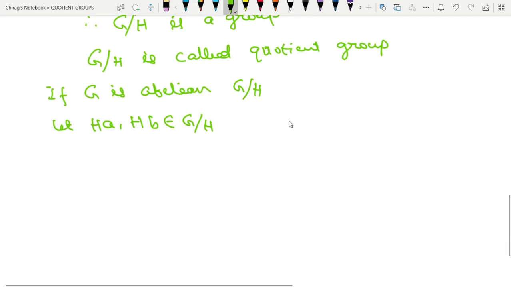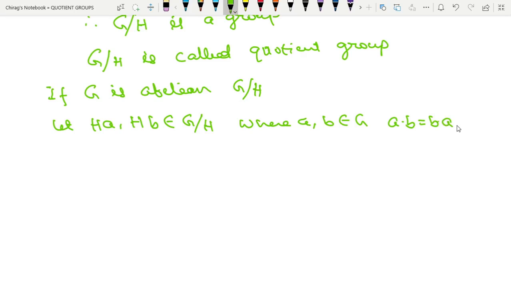Remember, G is abelian. That means, where A comma B belongs to G, since G is abelian, A into B is equal to B into A. Now consider HA into HB, which is equal to HA into B. But A into B can be written as B into A. So that is equal to HB into HA.